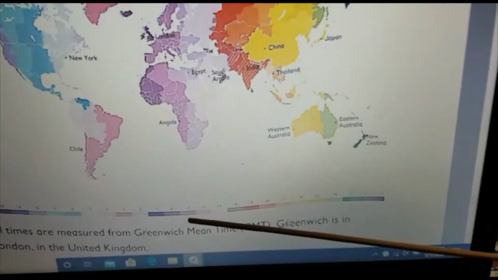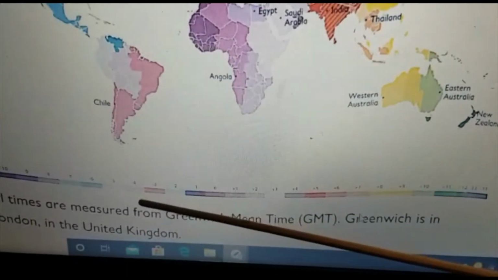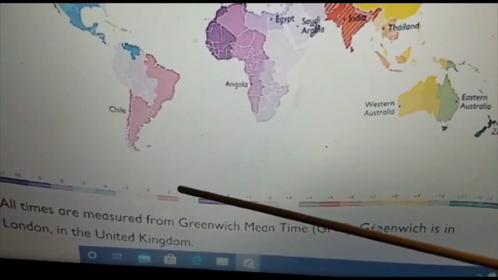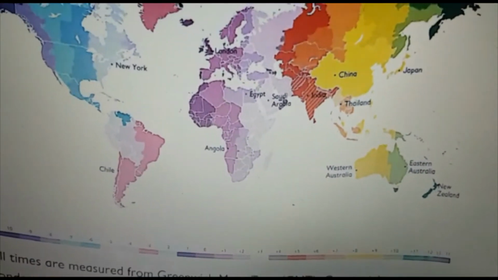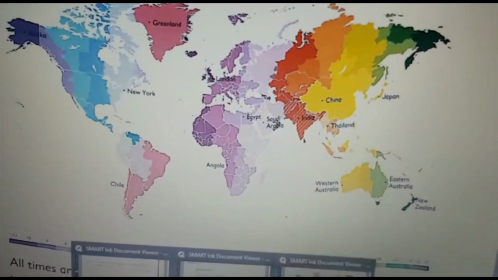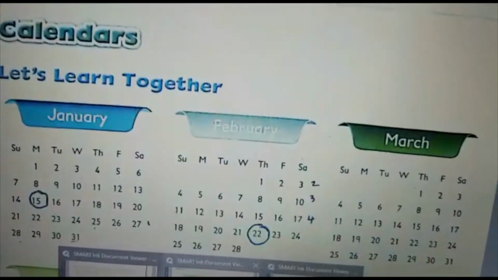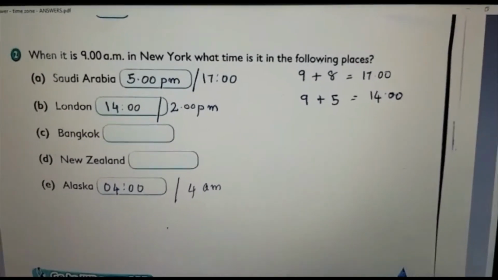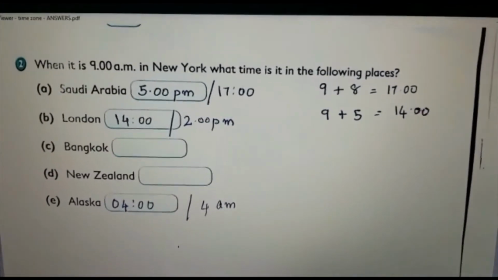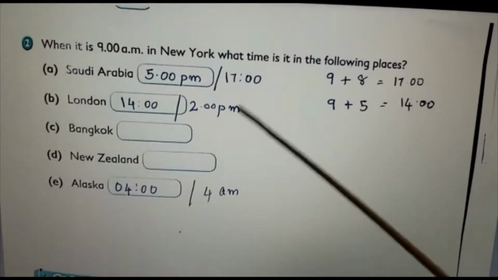It is 0. So what's the difference? It is 5. Is it? See, 1, 2, 3, 4, 5. So 5 hours ahead. So what is 9 plus 5? So when in New York it is 9 AM, in London what is the timing? That is 9 plus 5, that is 14. 14 means it is 2 p.m. Is it? So you do for Bangkok, New Zealand, all the things.